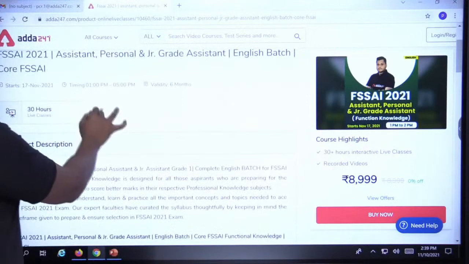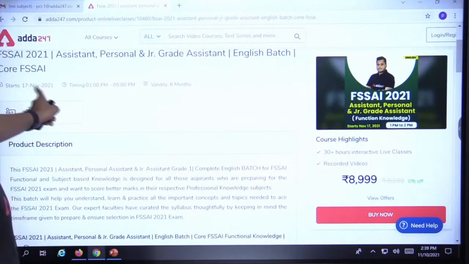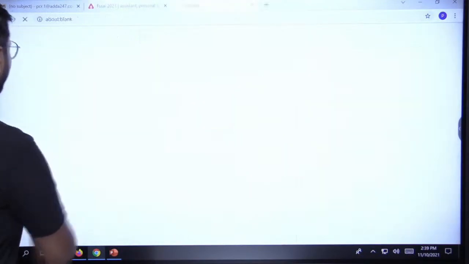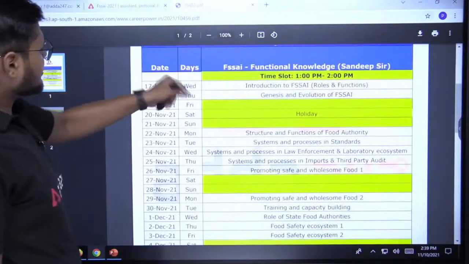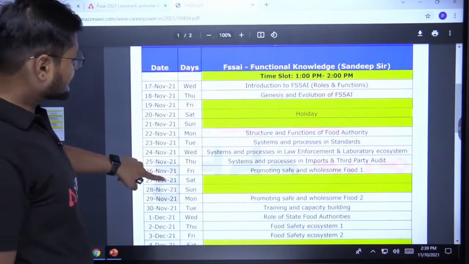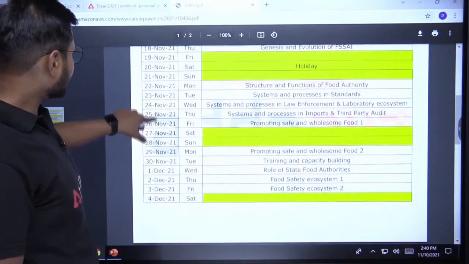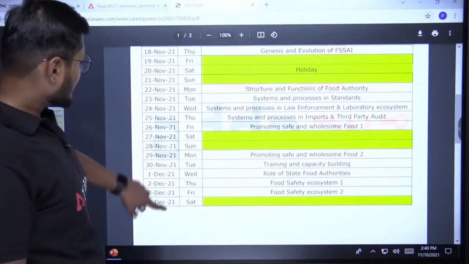There are 30 hours of live classes here. The batch starts from 17th of November. Each and everything has been mentioned here, and you have a study plan here also. Your classes are from 1 PM to 2 PM. 17, 18, 19, 20, 21 is a holiday, 22, 23, 24 you have classes.